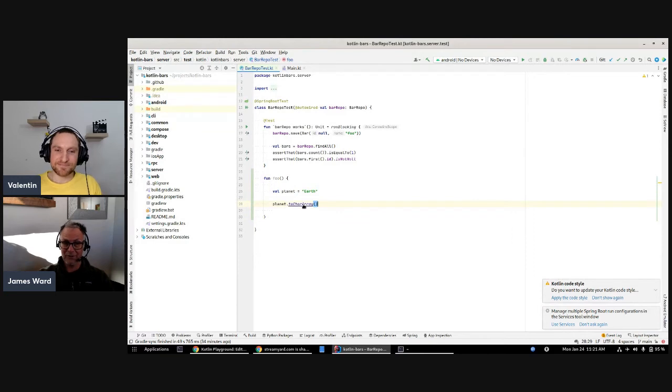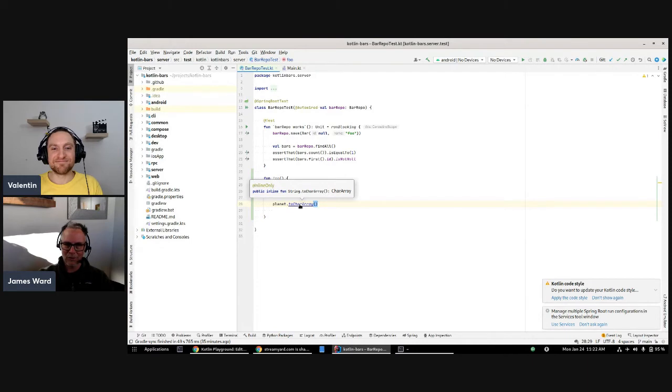Here's an interesting thing that we actually mentioned earlier: this extension function. The string that I'm using is Java's, but Kotlin has added new functionality to string, and one of the pieces of functionality added is this new function called toCharArray.